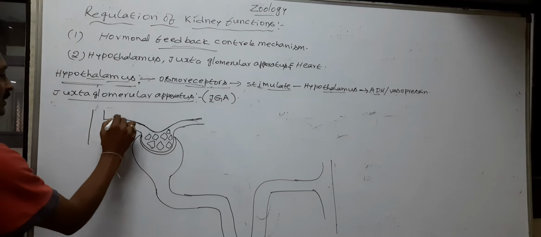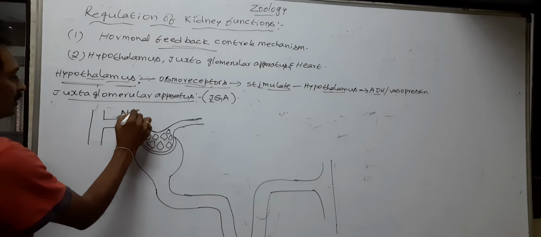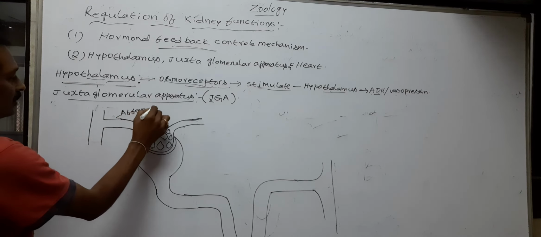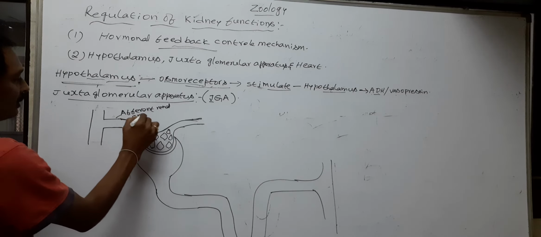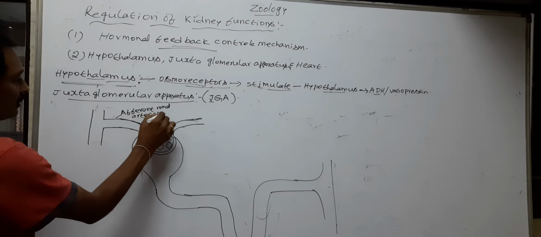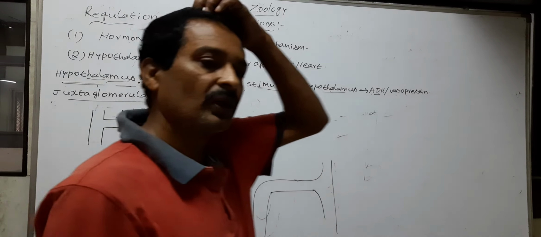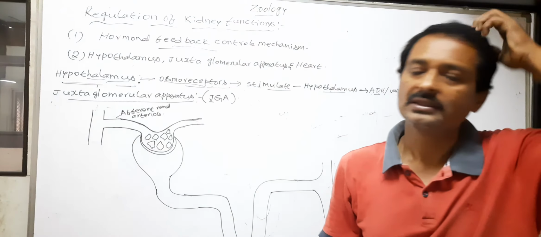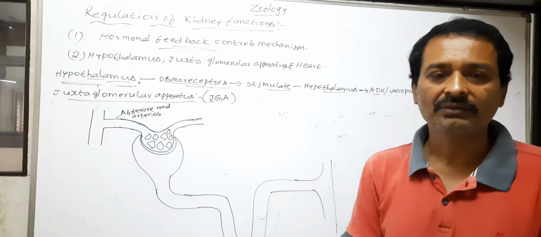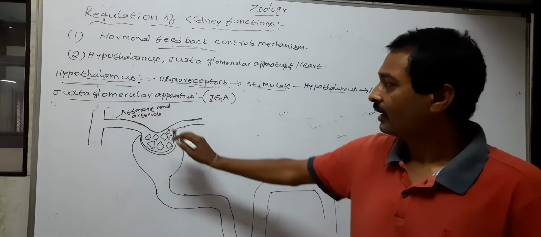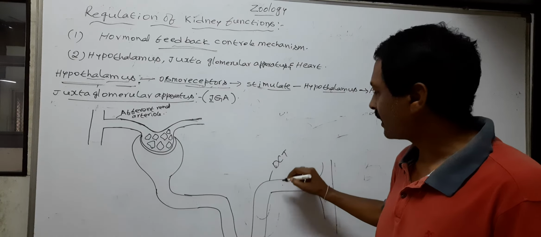So this is the afferent renal arteriole. The juxtaglomerular apparatus is the region in each nephron where the afferent renal arteriole comes into contact with